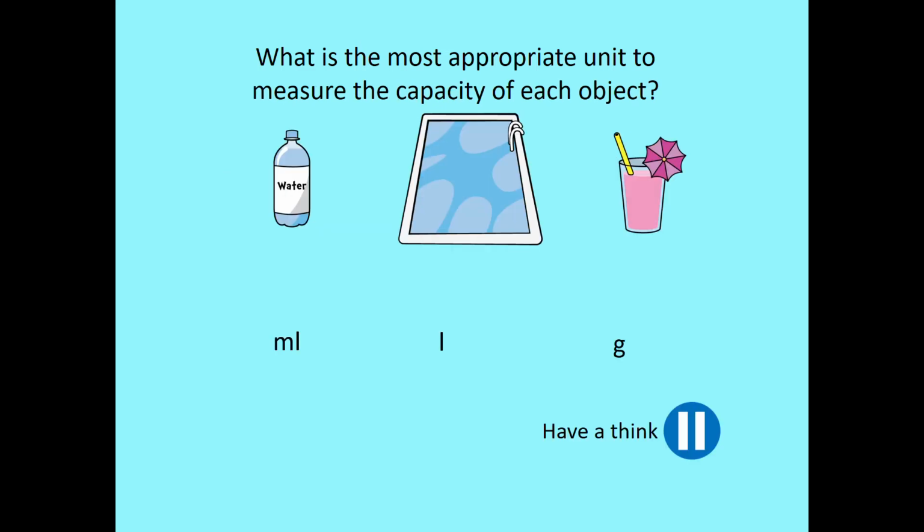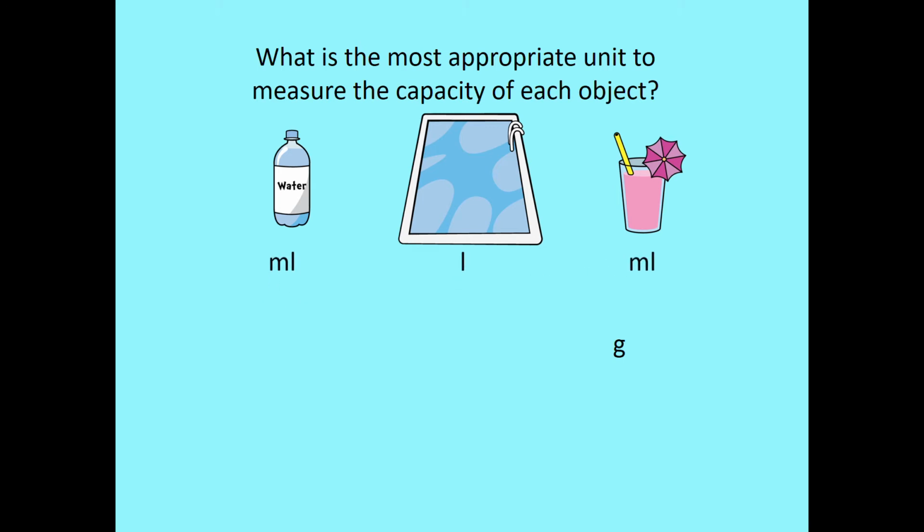Okay, so what is the most appropriate unit to measure the capacity of each object? This one's a bit tricky, don't get fooled. So, well, water and this lovely strawberry milkshake looking drink, they're quite similar. The swimming pool is a lot larger. Hopefully that's a clue.